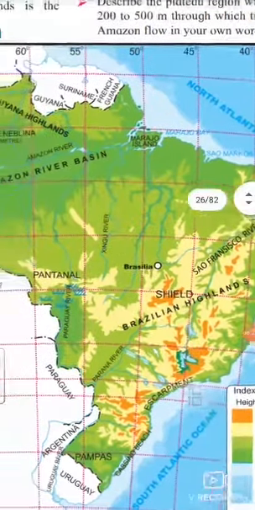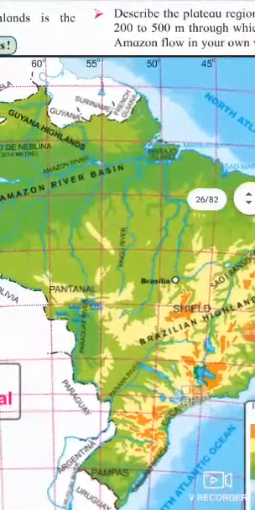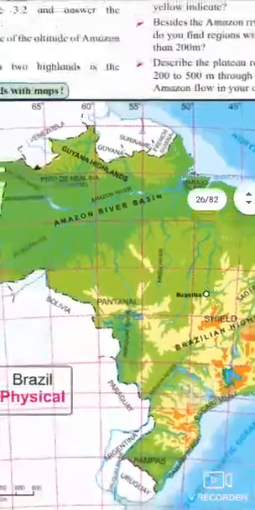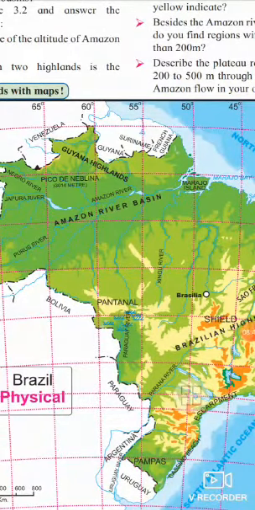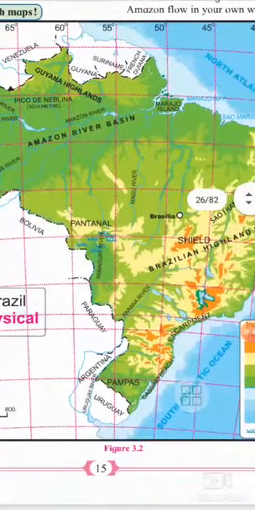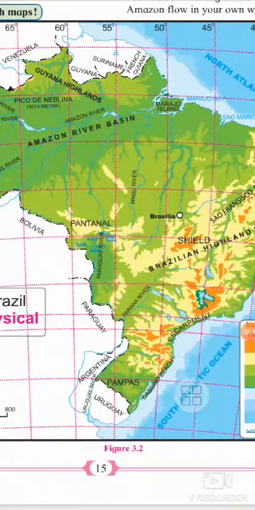Northern slope. Now we are going to learn the Amazon and its tributaries flow from the northern slope. Many rapids and waterfalls are formed by these rivers. Rivers originating from the northern slopes meet the Atlantic Ocean. Now southern slope.